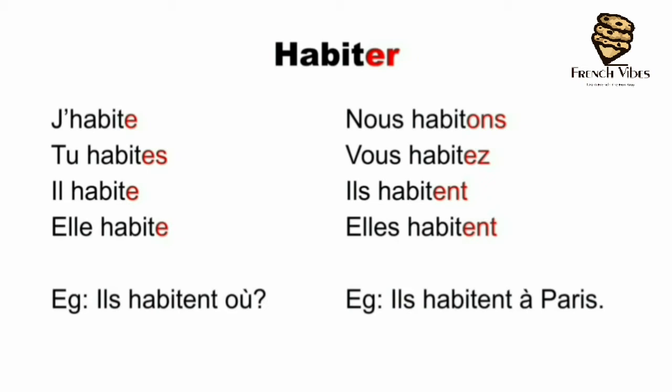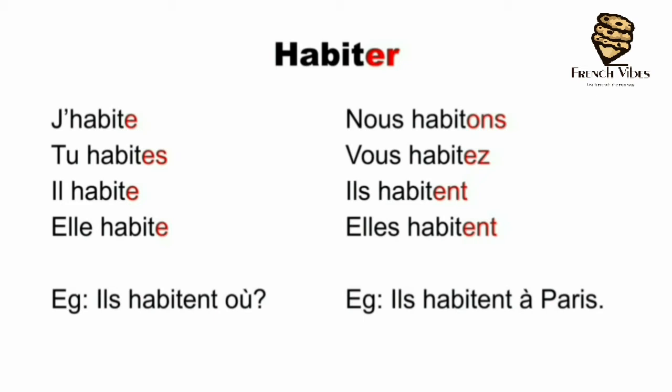So here again we remove ER. The remaining part will be the same for all the subjects, and then we add on the terminations, which are E, ES, E, ONS, EZ, ENT, ENT. So the overall conjugation is just like parler. But here with the verbs which start with a vowel or H, for the subject je, instead of writing it as JE, we write it as J apostrophe. Because JE ends with E, which is a vowel, and the verb here, habiter, starts with H, which is treated similarly. So here we remove the first E.